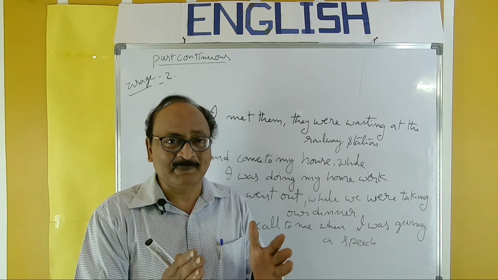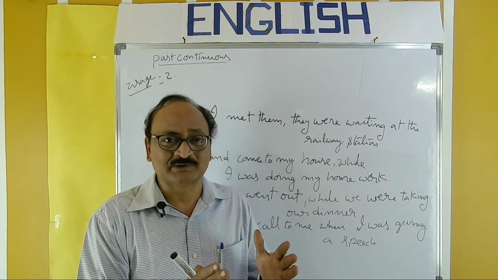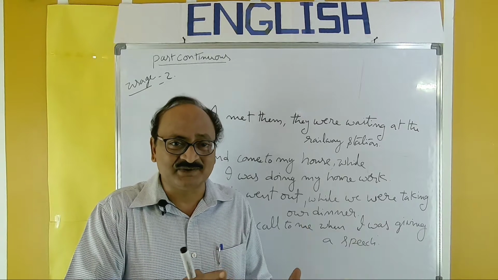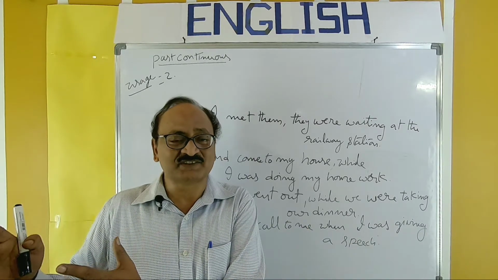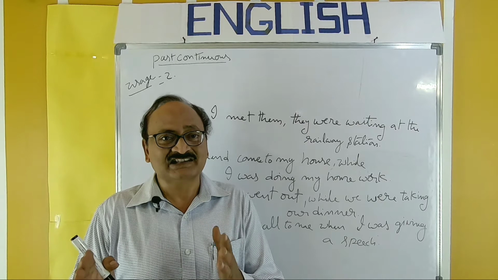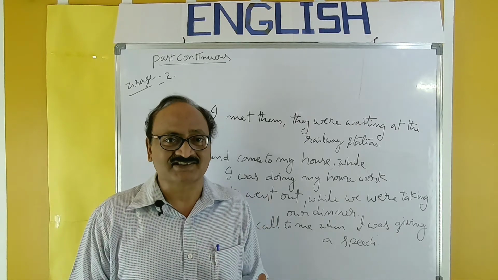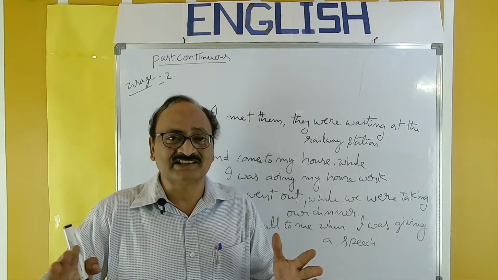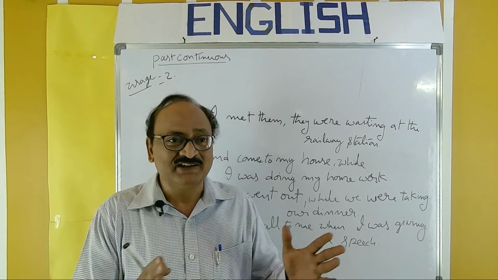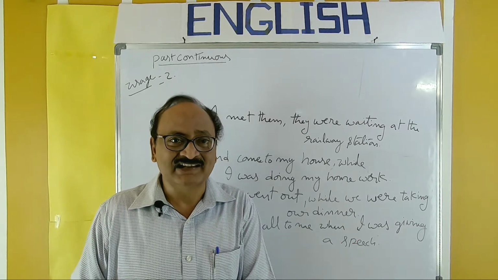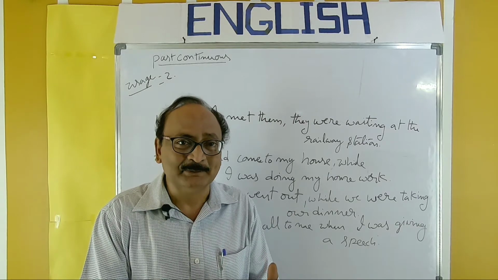The action that happened in the middle should be expressed in simple past, and the action that was in progress, in continuation, should be expressed in past continuous. So like that, two simultaneous actions.